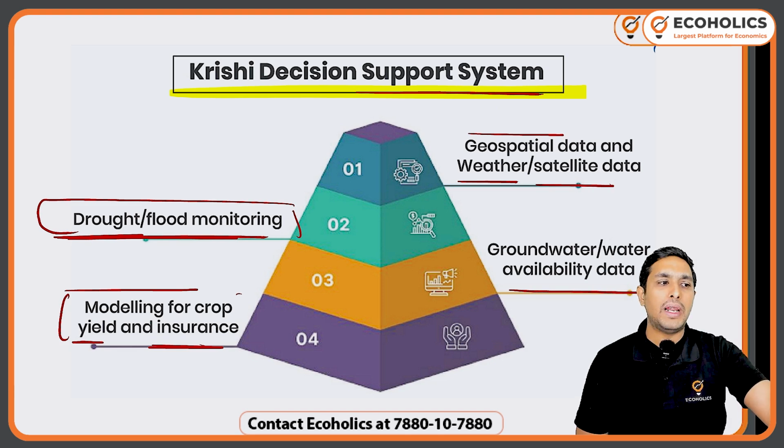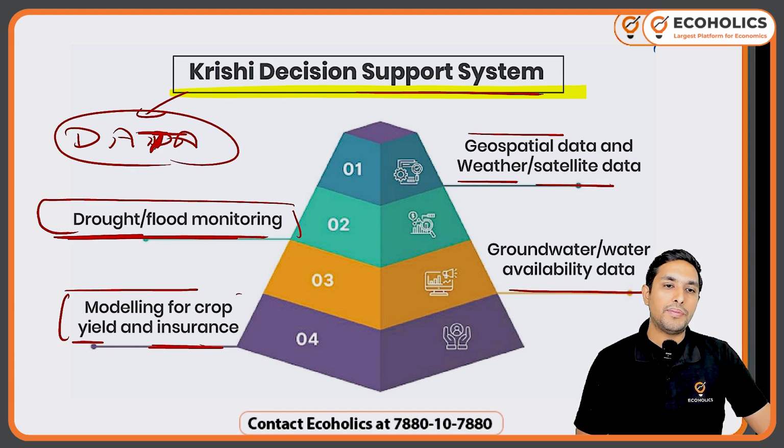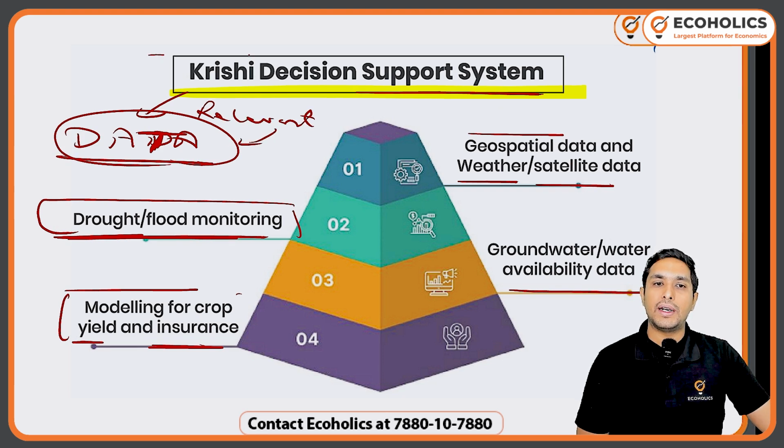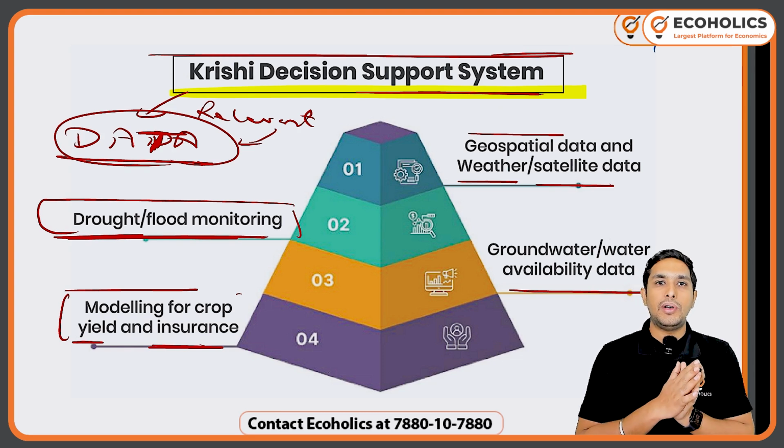So if I talk about the decision support system, it is all about the data. So data is very much important. All the relevant data required by the farmer, he is going to be getting under the Krishi Decision Support System, as simple as that. So you don't need to go into too much detail of it.